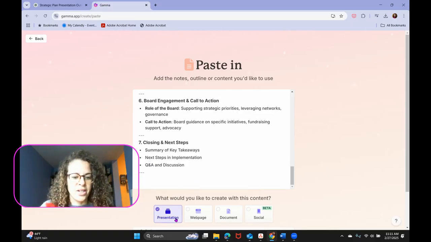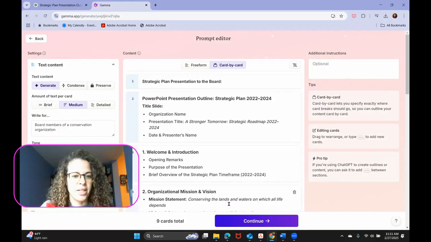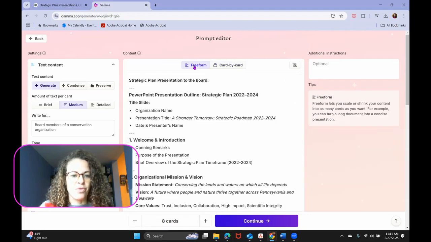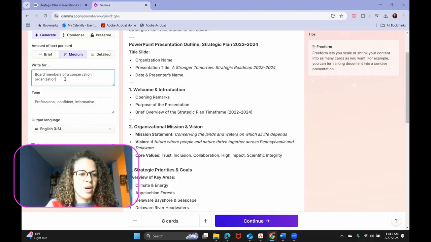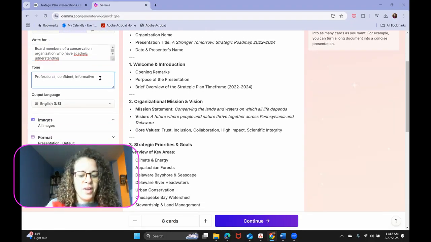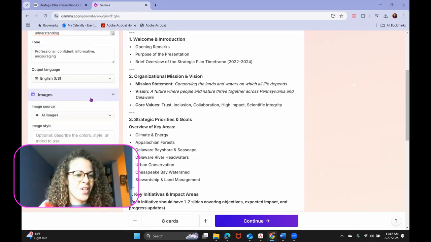And what do I want to create? A presentation, not a web page, not a document, not a social media post. So today I'm creating this presentation. So with that information from ChatGPT, I'm able to see how it's going to be built. I'm happy to do freeform. I think it understands where the slide breaks are, medium level of detail, board members of a conservation organization who have academic understanding. So if we want to take it up a level, confident, informative, and encouraging, because strategic plans are hard to do. So let's make sure that we support our board. And then images, it defaults to AI images.